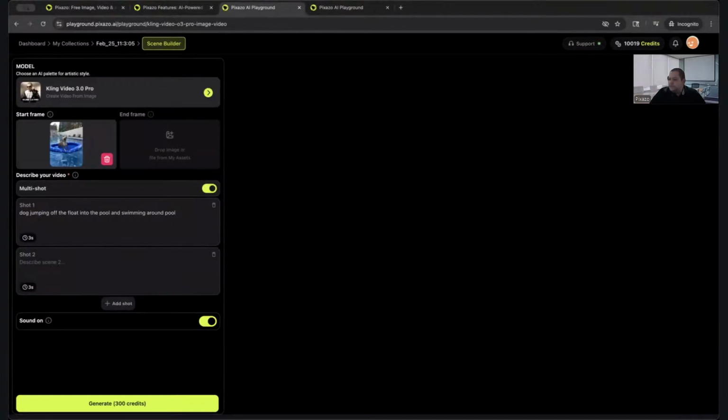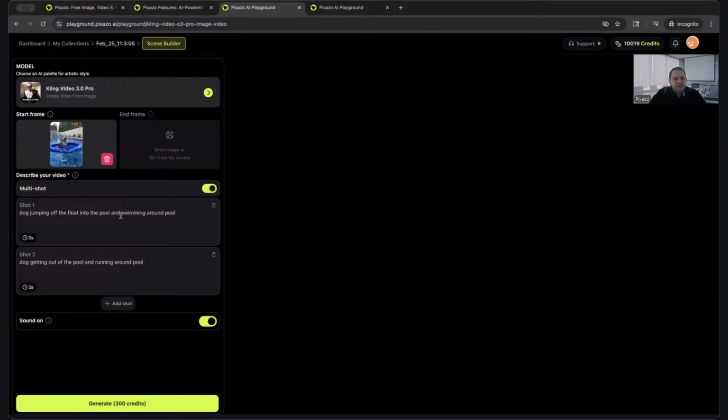Okay, now you need to provide the second prompt for the second shot here. We're going to put dog getting out of the pool and running around pool. Again, you can be as creative as you want, as descriptive as you want. So what I would suggest, if you guys are just starting or playing around with this, is you can draft this up and create your different scene prompts. And then once you have that created, you can come on here and start creating your actual different shot scenes that you want to create.